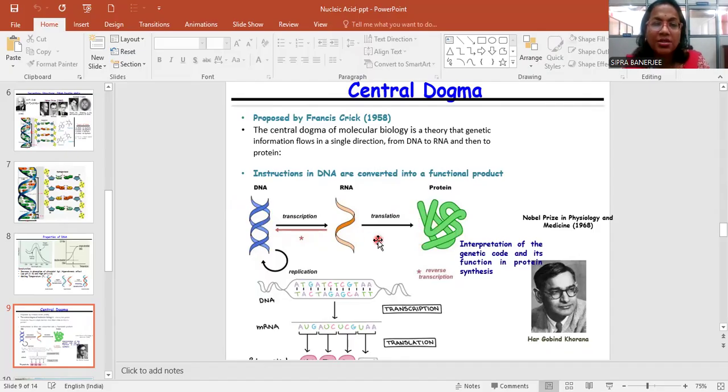This is the transfer or flow of genetic information. From India, Hargobind Khorana, one of the scientists, worked on this.